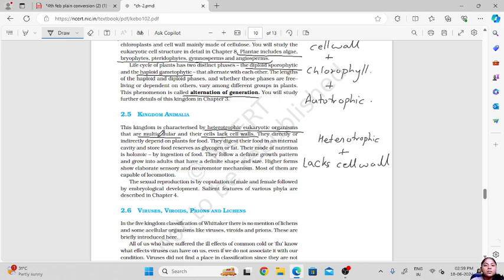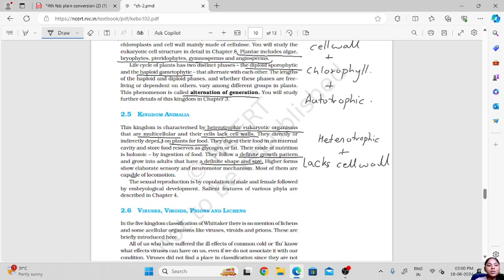Okay, then they directly or indirectly depend on the plants for food. So they obtain their food either from plants or they feed on the animals which use plants as the source of their energy. Then they have a definite growth pattern and show a definite size and shape.